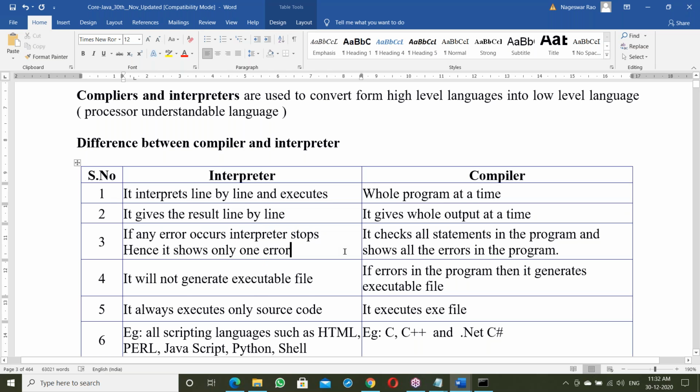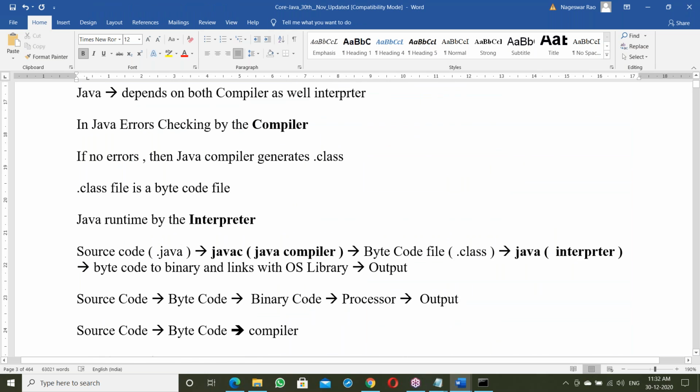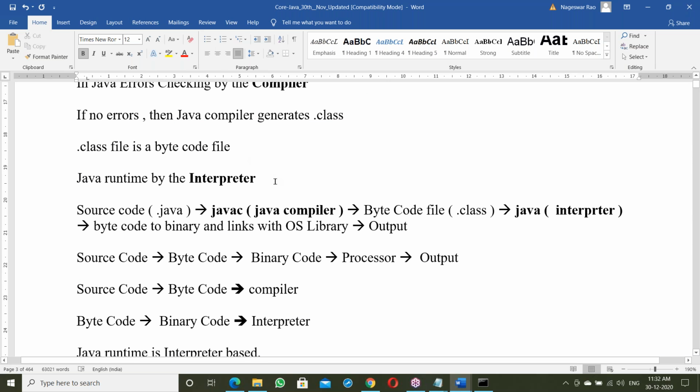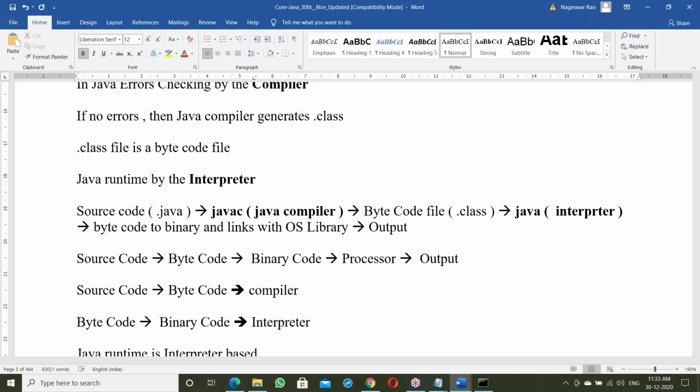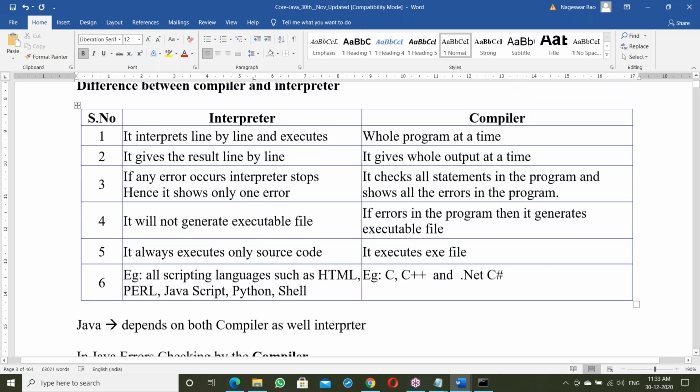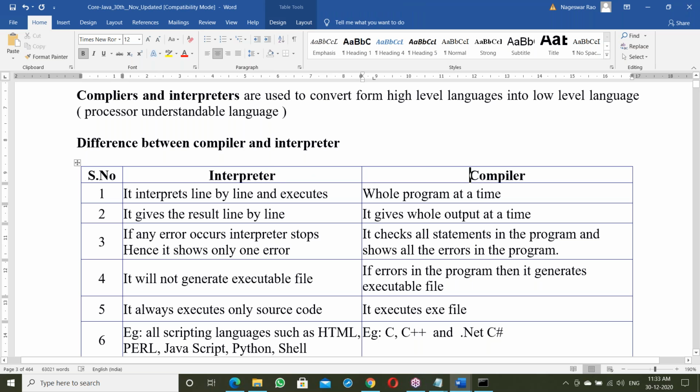One second. These concepts will continue tomorrow. Today is just a 1 hour class. Tomorrow I'll take more time. The difference between interpreter and compiler will be taken for 1 hour minimum. Next, what is an exe file? That concept requires a minimum of 1 hour. Today it's already 11:30, 11:35, and it may not finish today. I can't break it in the middle. So tomorrow we'll continue this topic about interpreter and compiler.